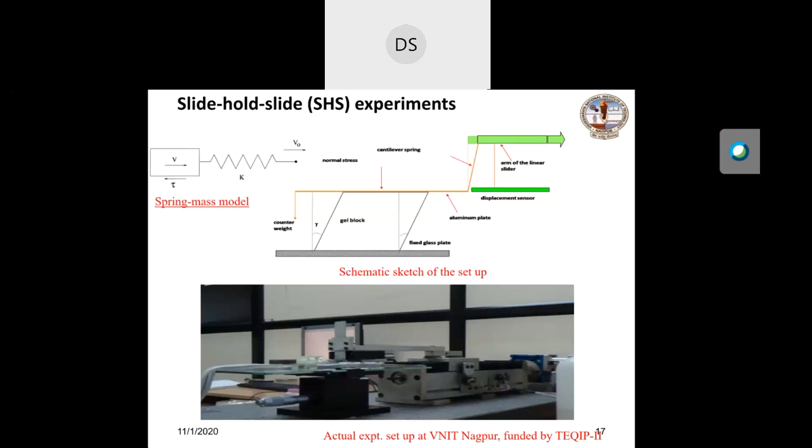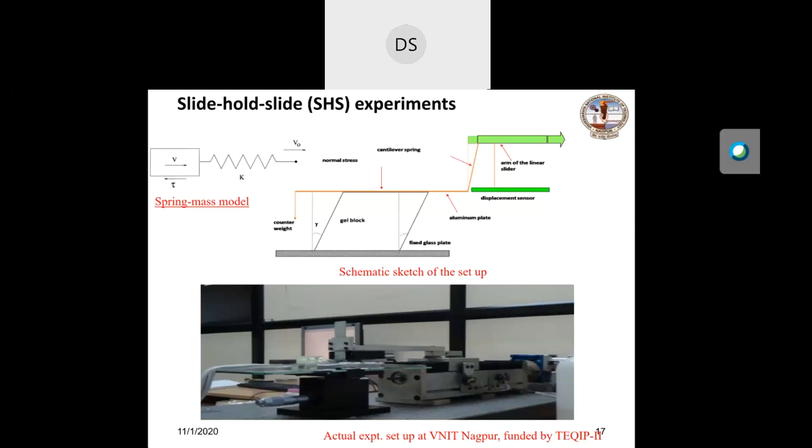If you see the gel block, the top surface of the gel block is glued using an adhesive like Fevikwik. And there is an aluminum plate, so it can be easily glued or adhered to that gelatin gel. Then the top surface is connected with a linear slider.